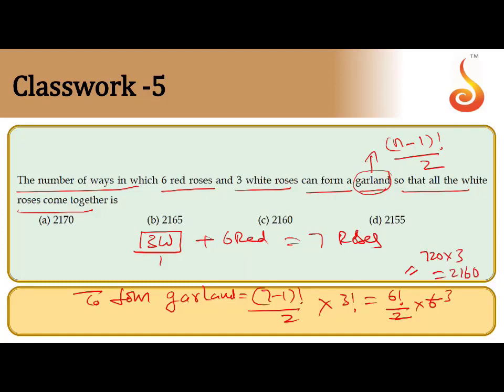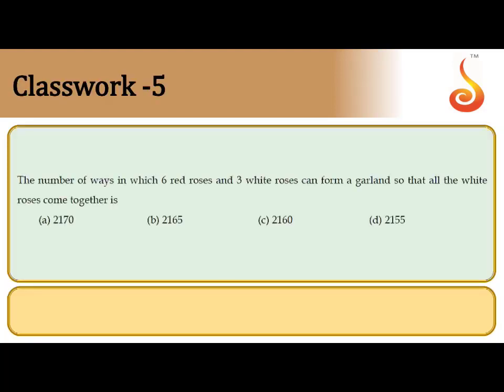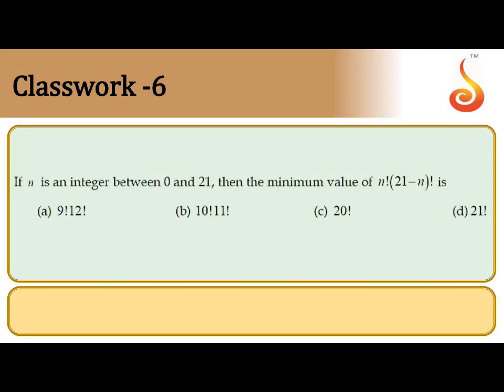When you multiply 720 by 3, you get 2160. Therefore the total number of ways to form a garland is 2160. So option C is correct. Clear? The next question. Check the answer before going to the next question: 2160. I hope everyone is understanding. The next question.